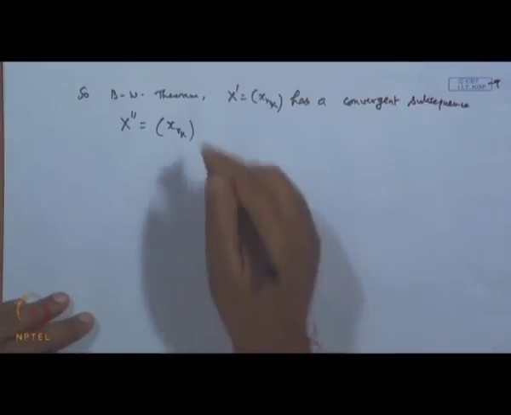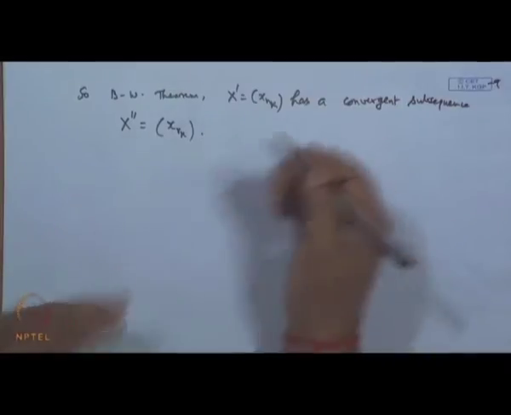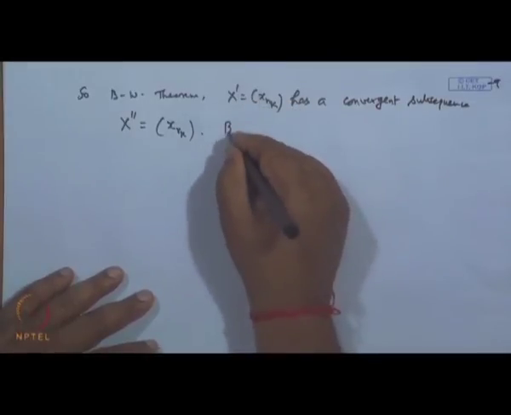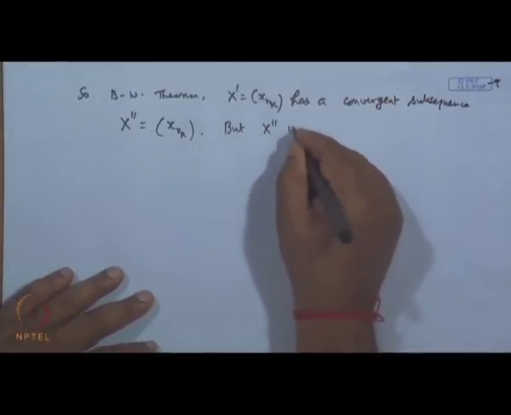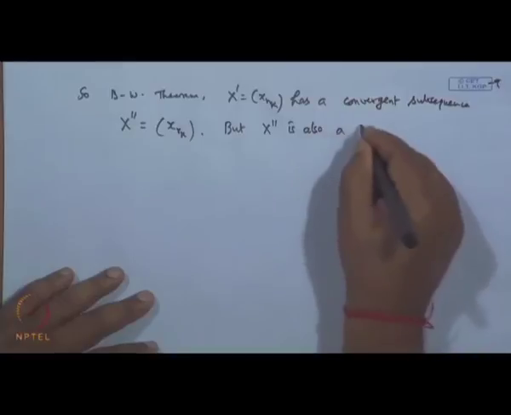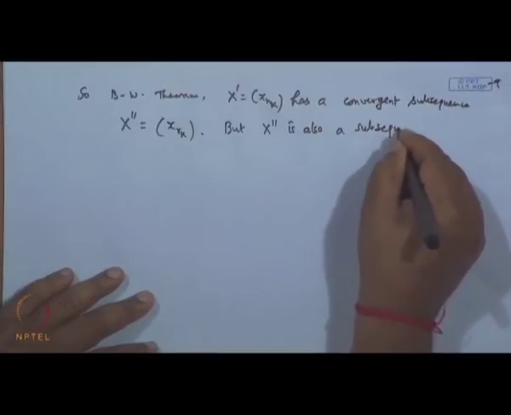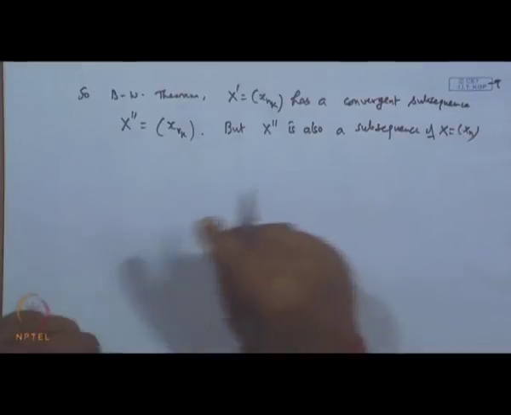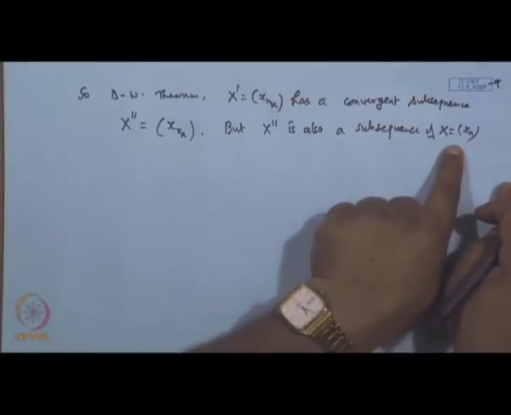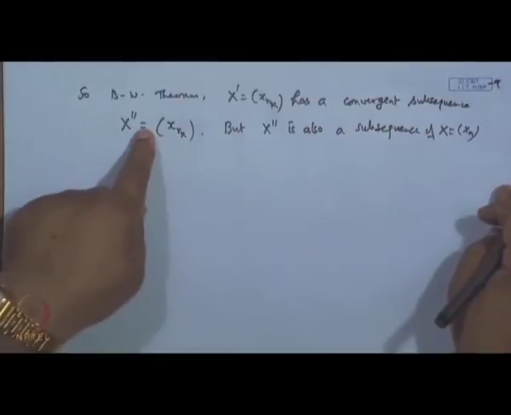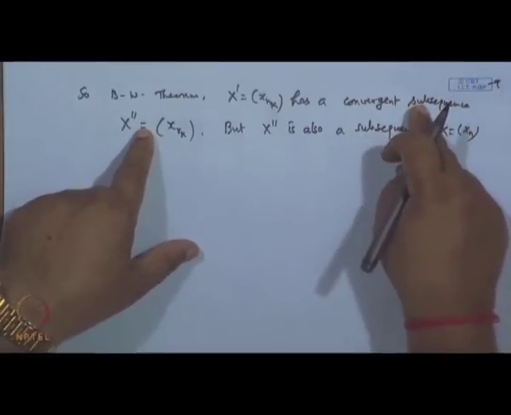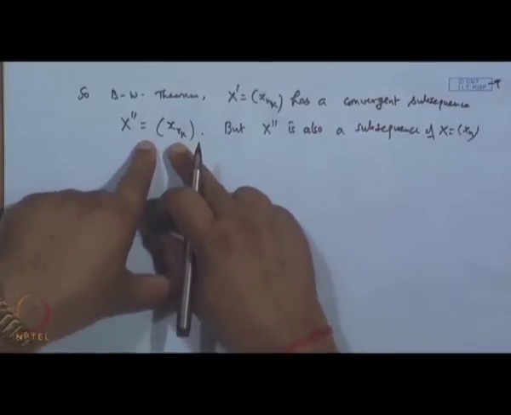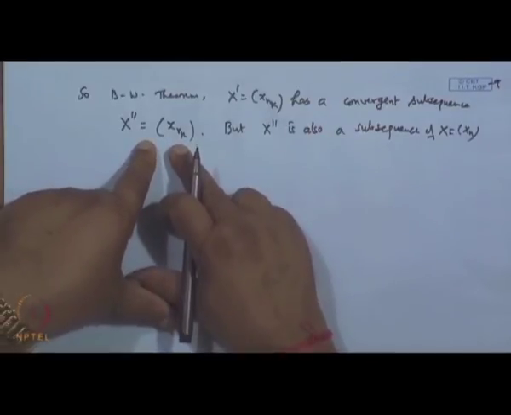But the elements of this x double dash are also elements of x, so x double dash is also a subsequence of x, and this subsequence is convergent. So, what do we get?